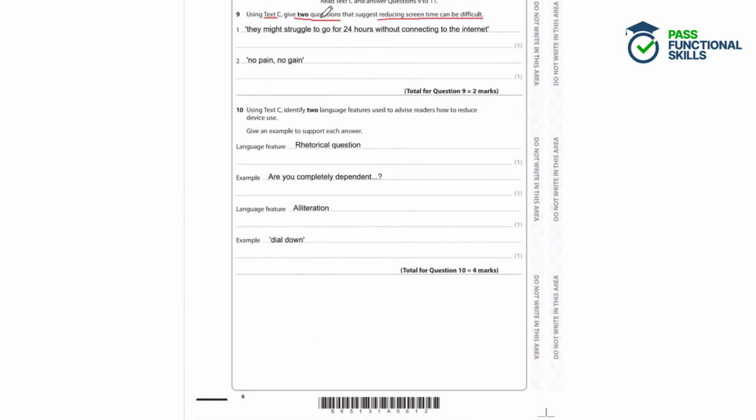So in the text, the student has identified these quotations. They might struggle to go for 24 hours without connecting to the internet, and no pain, no gain. And these are really great quotations to illustrate that reducing screen time can be difficult.